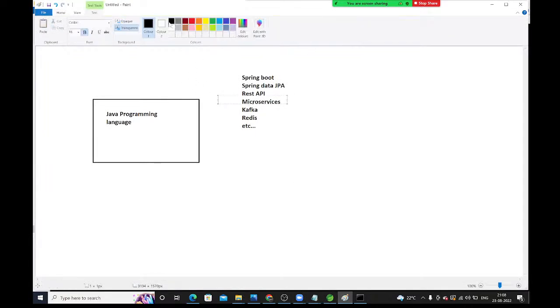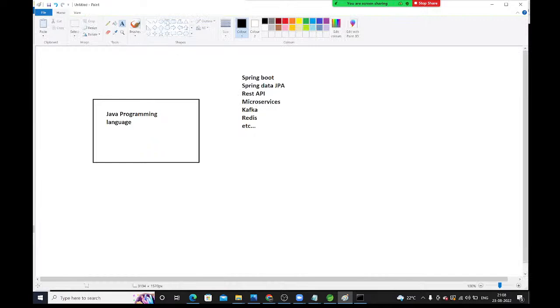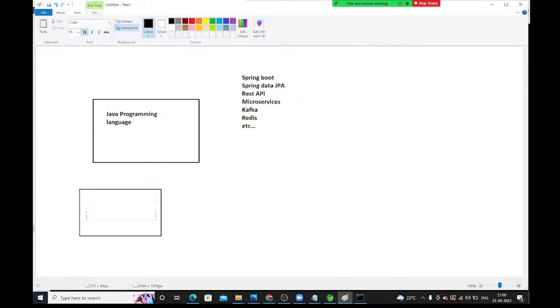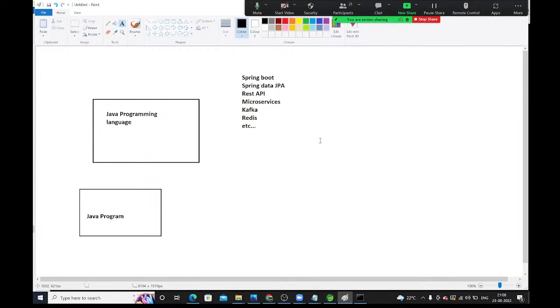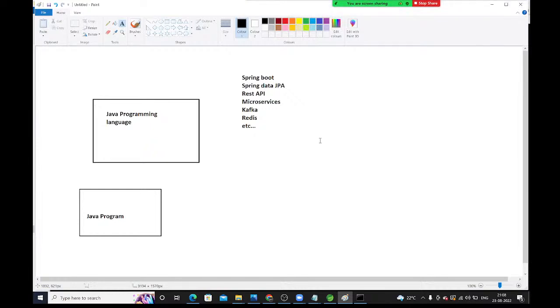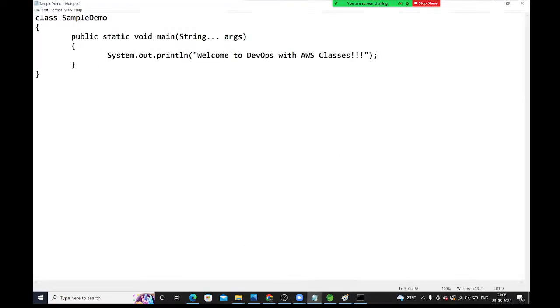So we have written one simple Java program. This is my Java program. Now I want to run this Java program to get the output, guys. But your system can't understand this language, right? Your system doesn't know any language. A system can understand only byte code, binary language. Zeros and ones only. But here, what you have written is not byte code, right?